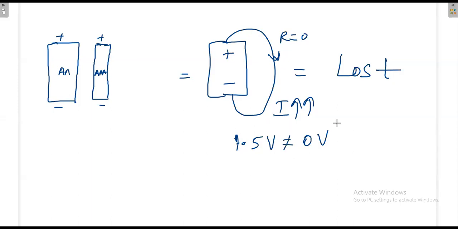As it is not following the Kirchhoff voltage law, what will happen? Some damage will happen. The device will burst, because it is not following the Kirchhoff voltage law.